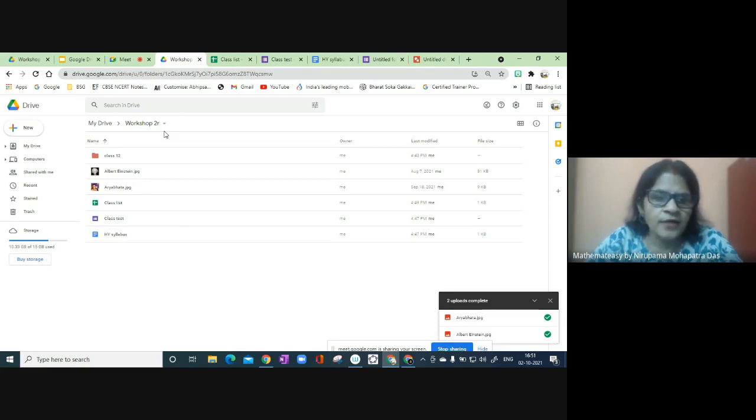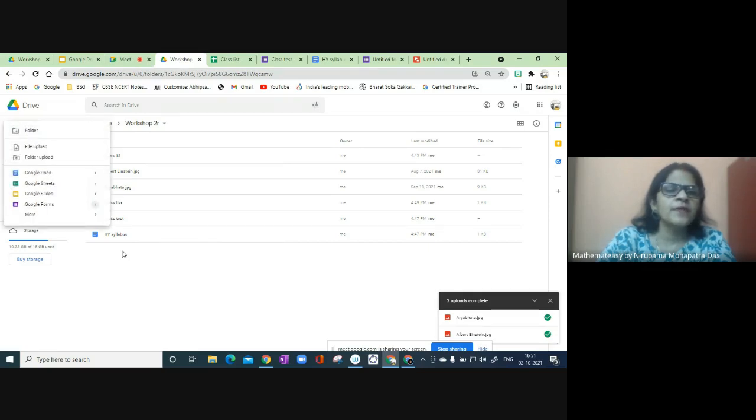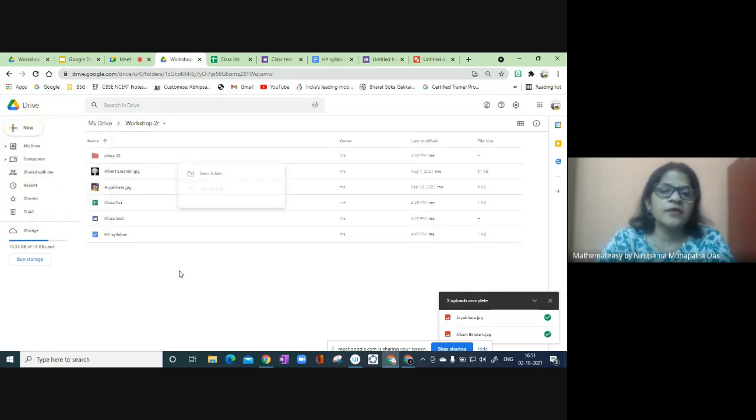So in that way, we can create various folders and organize our data. Basically, the purpose of Google Drive is to allow us to organize our files and folders, specifically our data. These files and folders can be created as I have shown you. You can create from here, or you can right click in the blank space.